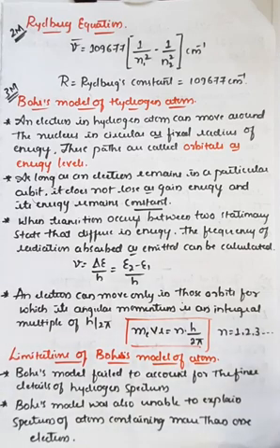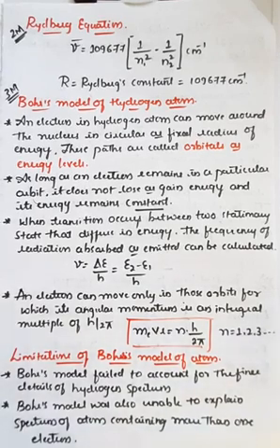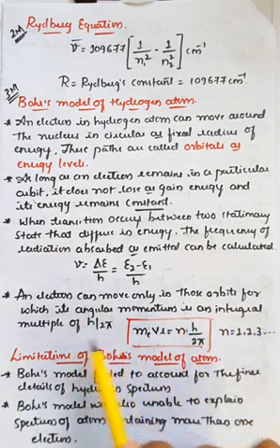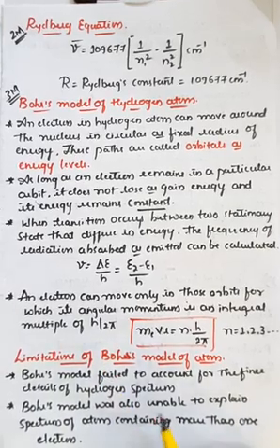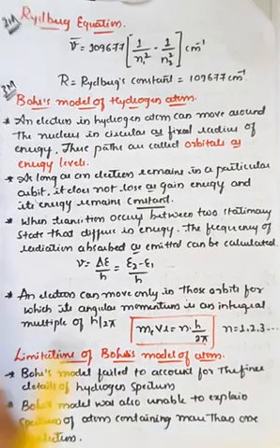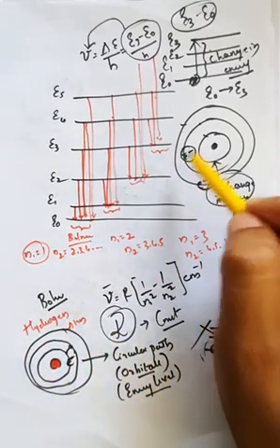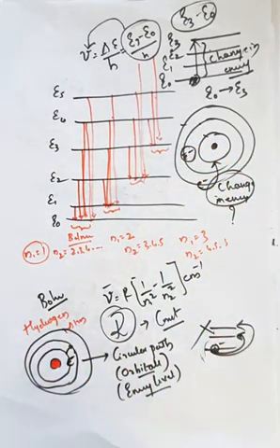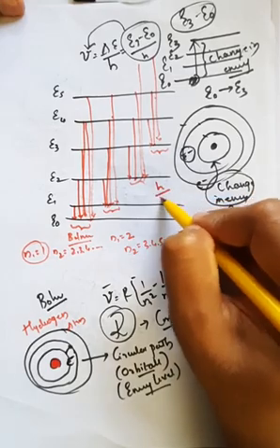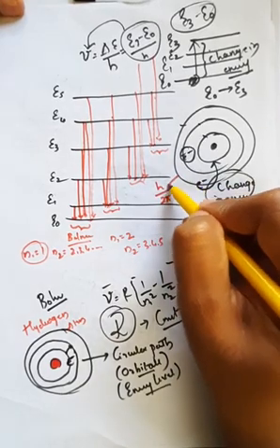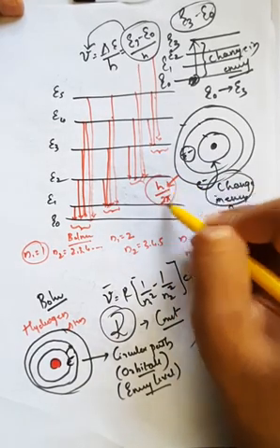Only the orbits having angular momentum as an integral multiple of h upon 2 pi can hold the electron, which means the electron cannot be present in all the orbits. It will be present only in that kind of orbit which has the value of an integral multiple of h upon 2 pi.